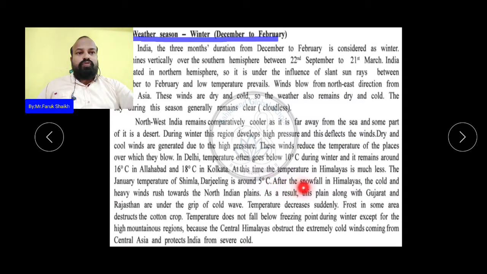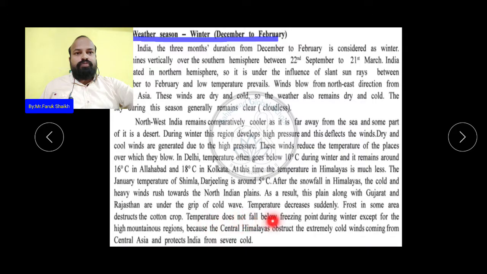After the snowfall in the Himalaya, the cold and heavy winds run toward the North Indian plains, and as a result these plains, along with Gujarat and Rajasthan, are under the grip of a cold wave. While the snow is falling, these winds become much colder and drier. A sudden decrease in temperature in some areas destroys the cotton crop.